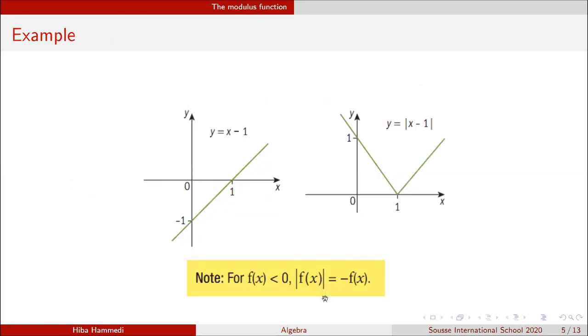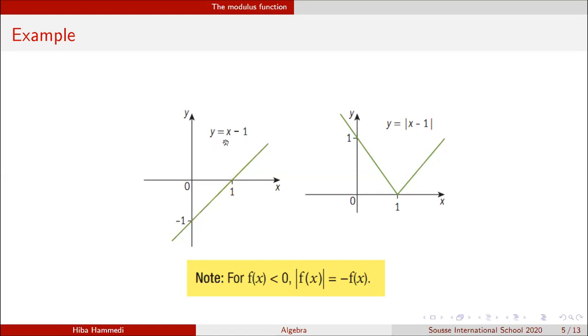Now, another example: imagine I would like to plot the function y = |x - 1|. First, I need to plot the function y = x - 1. I just keep the part where y is positive. It means I need to see where this is equal to 0.